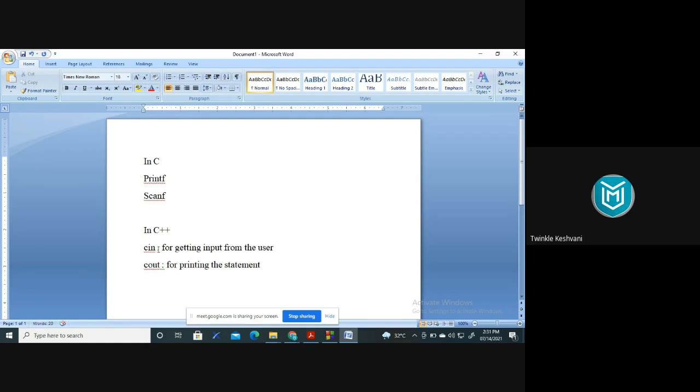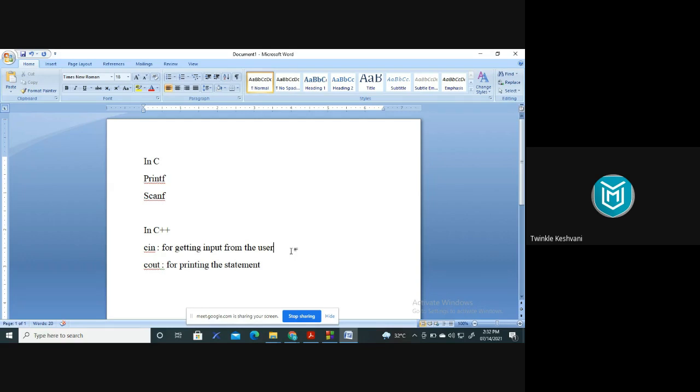So as we all know, if I want to use any input output stream, I need to include the header files which contain the input output operations, the input output statements. The header file that has such library functions, I have to include in my program, right? So mainly we have cin and cout. Cin for getting the input from the user and cout for printing the statement, right?